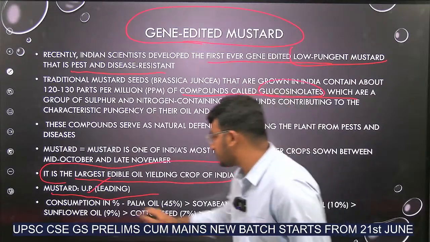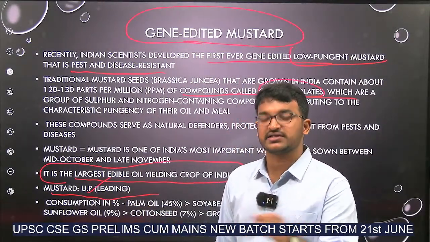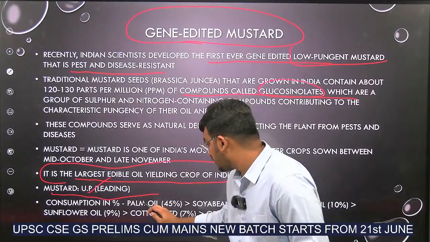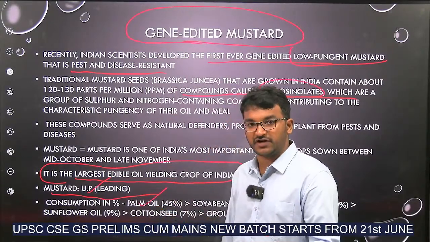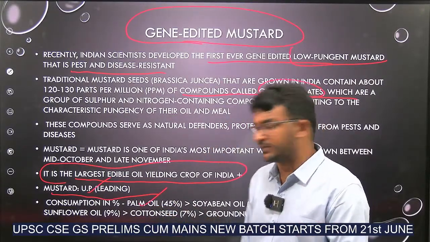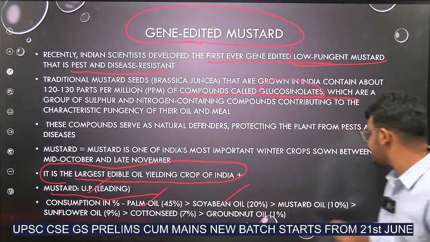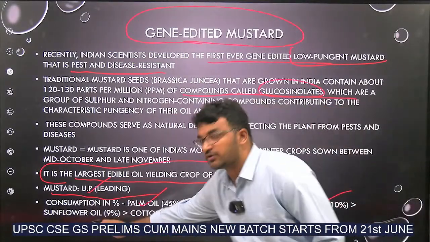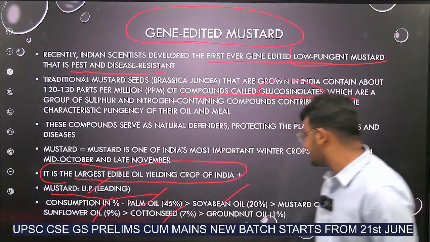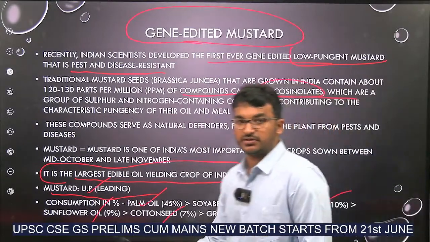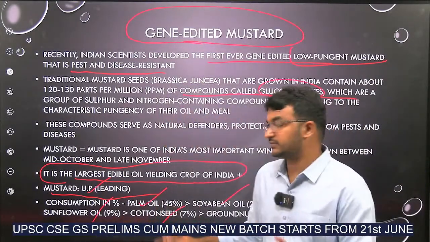So also we need to know the consumption of various oils in India. Higher consumption is of palm oil, 45%, since it is relatively cheaper. Next, soybean oil 20%, mustard oil 10%, sunflower oil 9%, cotton seed 7% and groundnut oil 1%. Okay, highest is palm oil.